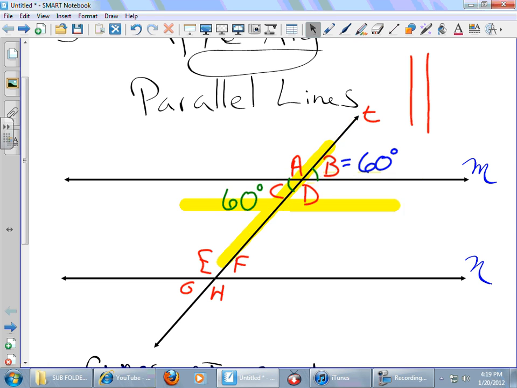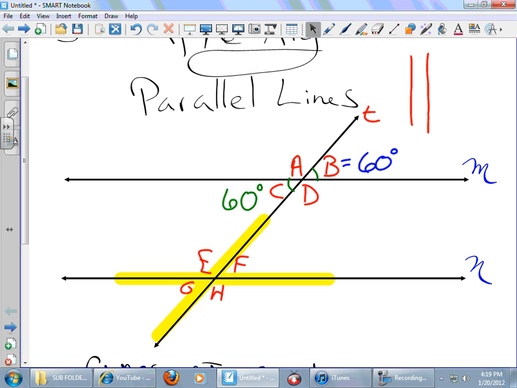Any other X's? For example, there's an X down here. Let me move this down. There's an X there. Which two angles must be the same? If you said F and G, you are correct. If you said E and H, you're also correct. Okay, now we don't happen to know the measures of E, F, G, or H, so we can't tell the other measures yet.